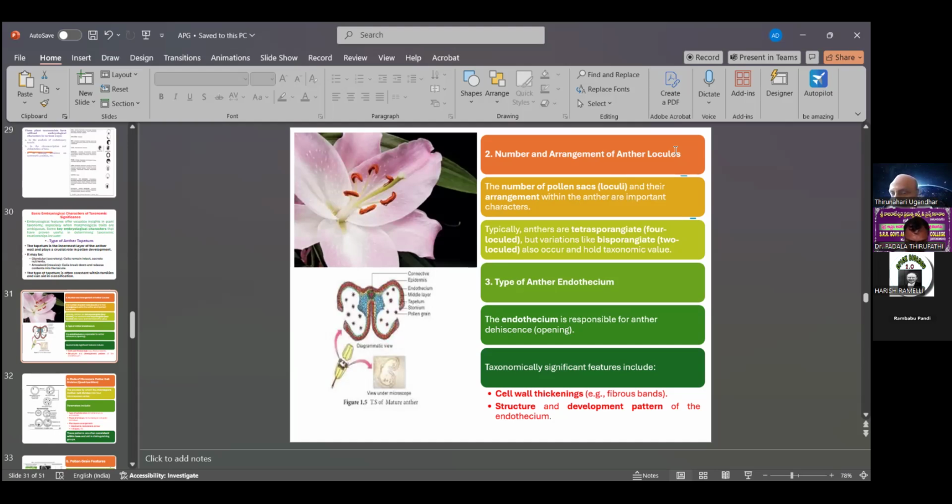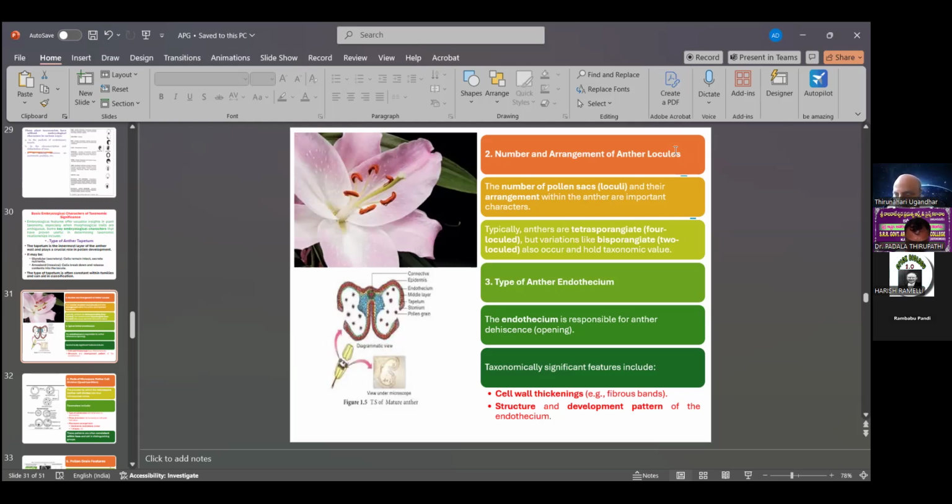The type of the anther endothecium. The endothecium is responsible for the anther dehiscence, the opening of the anthers. The pollen are released outside with pressure. That is also opening and dehiscence.